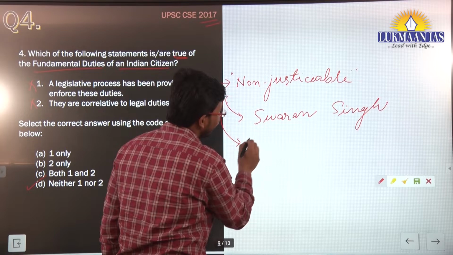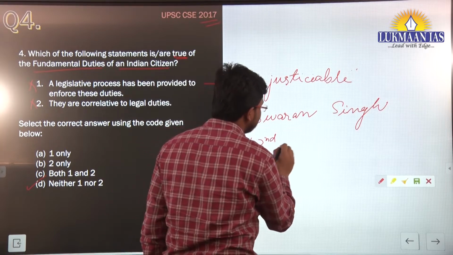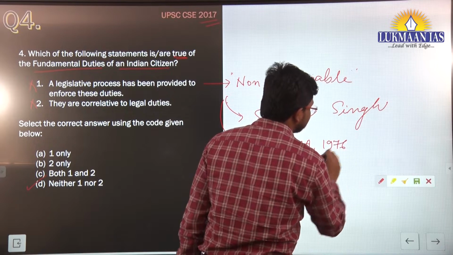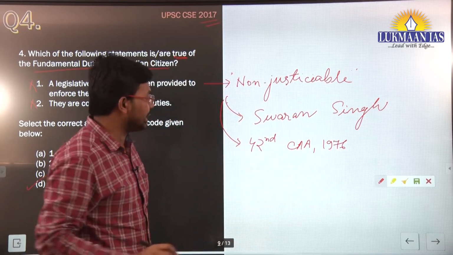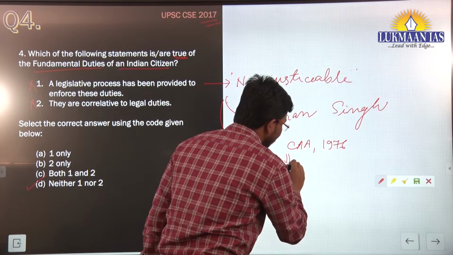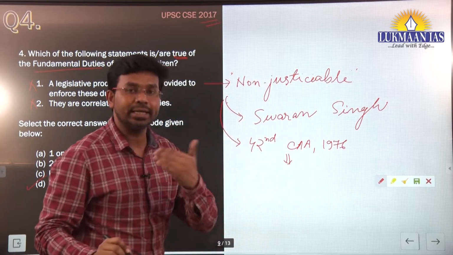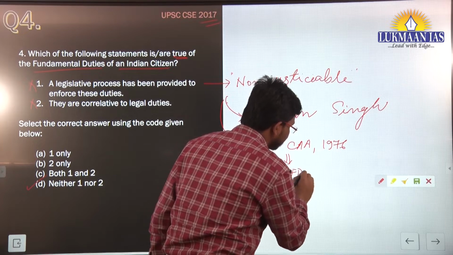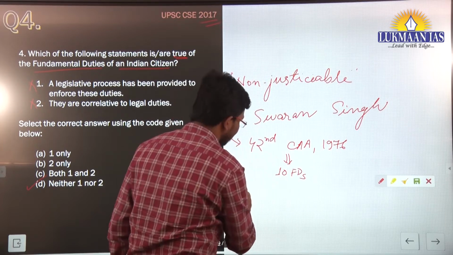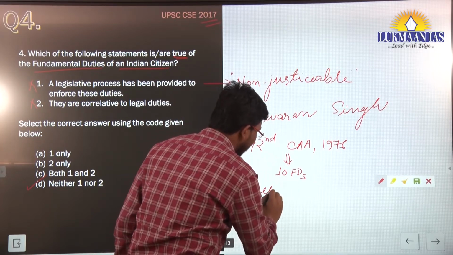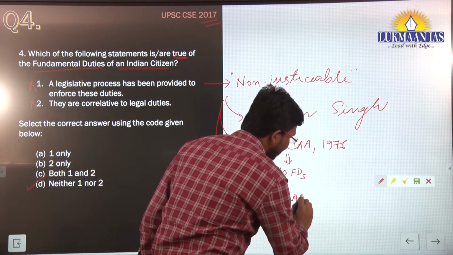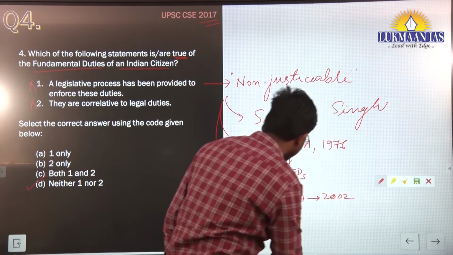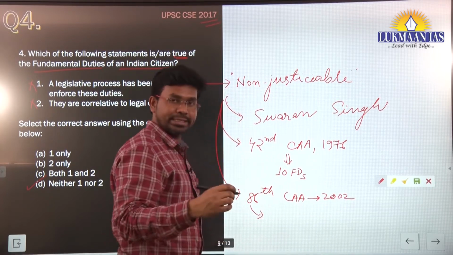They have been included in the Constitution under the 42nd Constitutional Amendment Act of 1976. At the time when the fundamental duties were inserted, we had 10 fundamental duties. But under the 86th Constitutional Amendment Act of 2002, another fundamental duty was inserted.